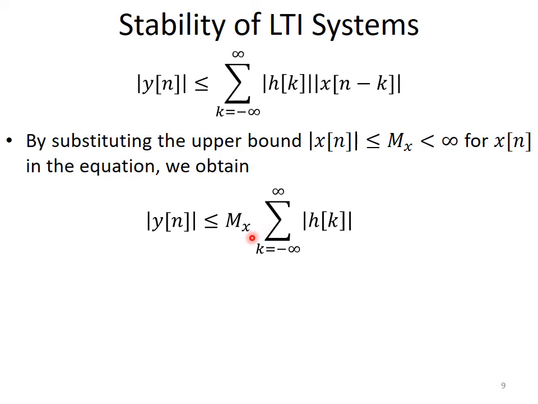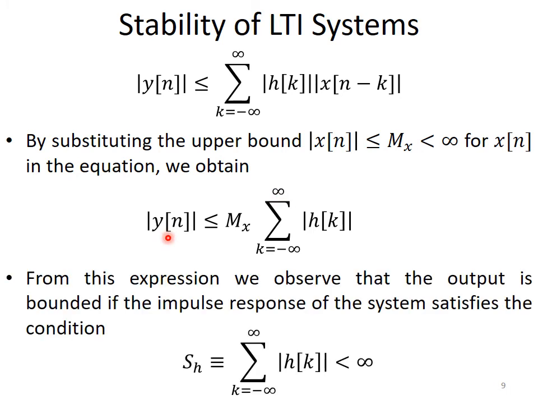So the only condition that can satisfy boundedness is that this summation is bounded. We can say from this expression that the output is bounded if the impulse response of the system is bounded.